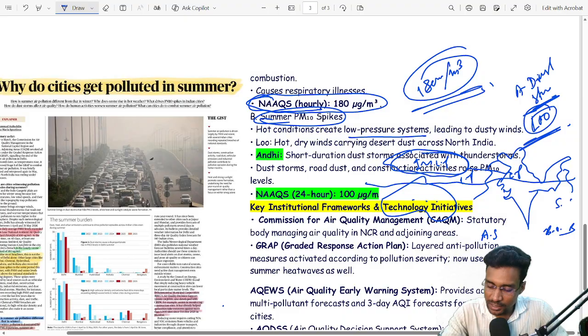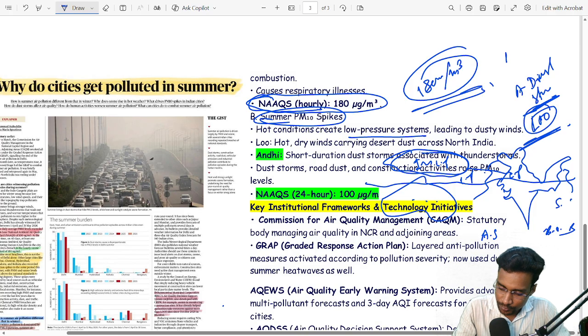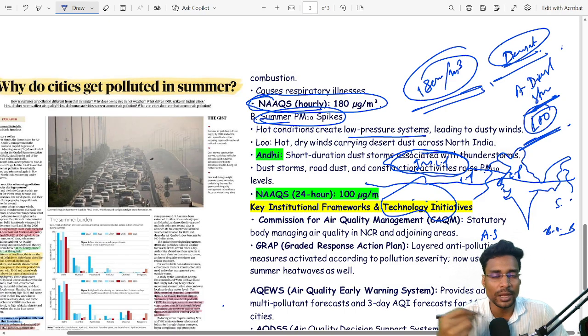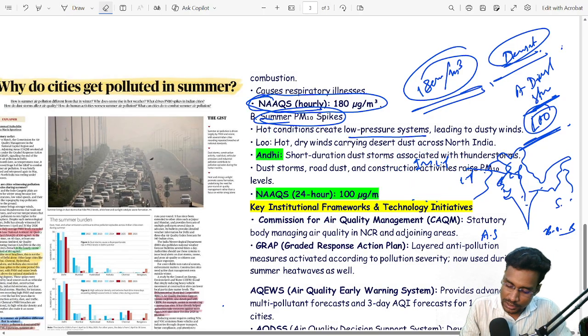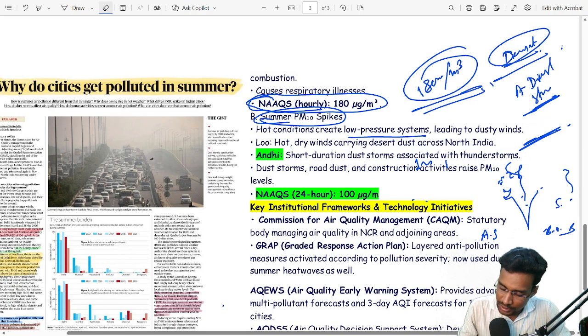That is the main reason behind the more formation of PM10. Specifically, this dust storm, when it came to India and passes through the Rajasthan desert area, that is the Thar desert area, contributes more PM10 in our Indian subcontinent. That is the reason, and you have to remember this concept.